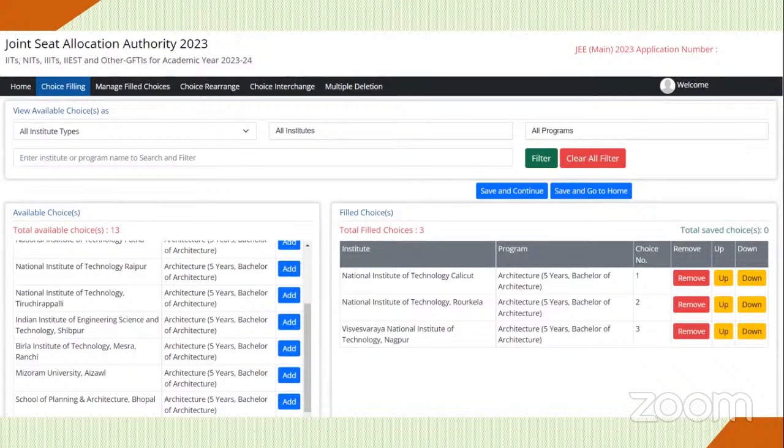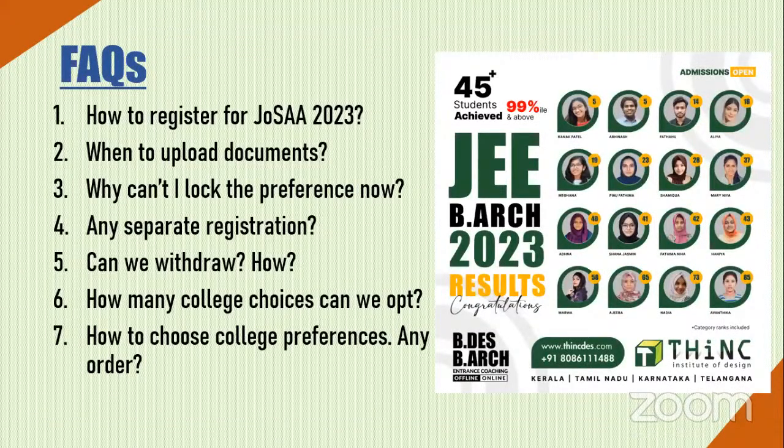The third and final thing you need to note is that you will not be permitted to change the options after the rounds begin. JoSAA is very strict about this. Once you give the options, choices 1 to 16 or 1 to 12, whichever is the number of colleges you're giving, they won't permit you to change it. So judiciously think over it, get feedback and reviews about all these colleges. If you have any doubts, you can contact us also. We will try to give you first-hand information. THiNC has students in almost all the NITs and SPAs. So you can call us and ask for your doubts.